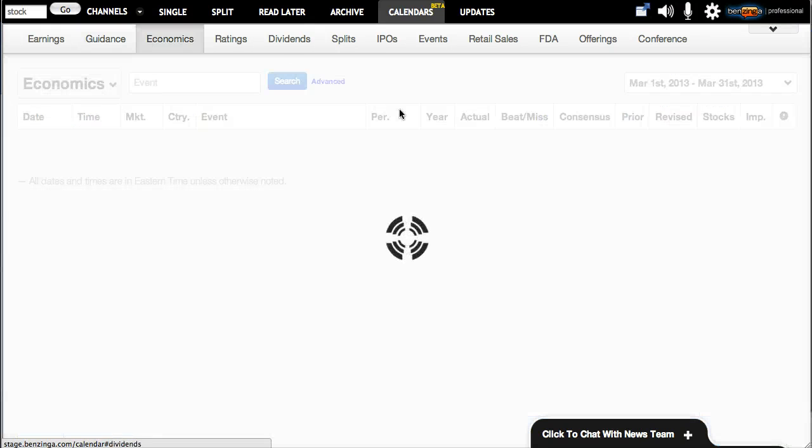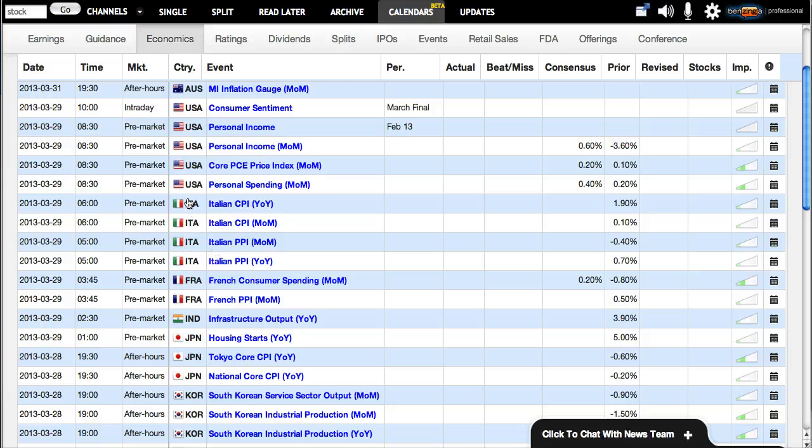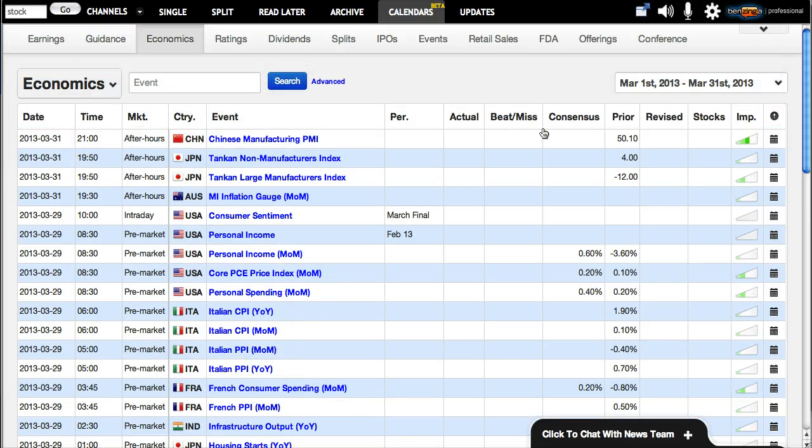Our economics calendar, which is very popular with futures and forex traders, comes through and shows every number around the world. We include the country, the flag, and actually go through again the beat, the miss, the actual, consensus, what was the prior, and if it was revised, and what was that. And we'll also add tickers in here for if stocks are going to be affected by that actual economics event. Again, we have the importance level on here as well.